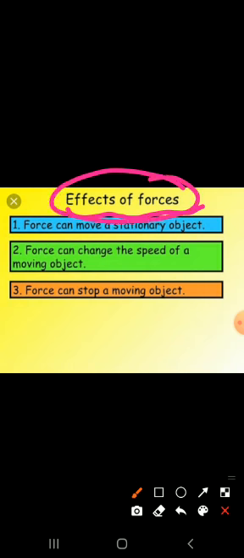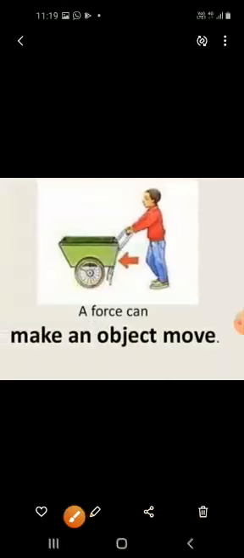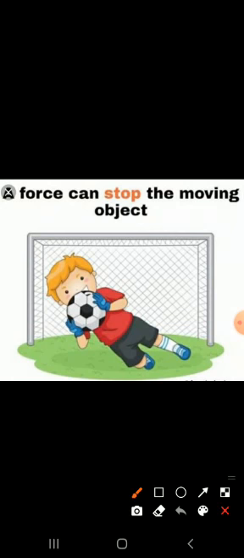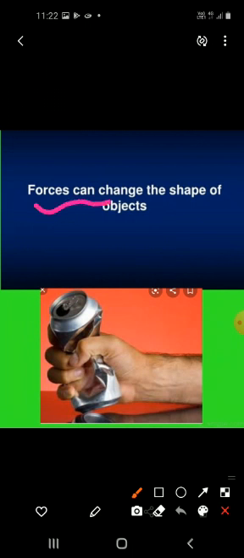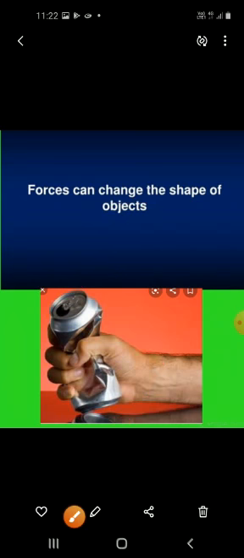Force can move an object at rest. Force can also stop a moving object. Force can also speed up a moving object. It can also change the direction of an object, and it can also change the shape of an object.